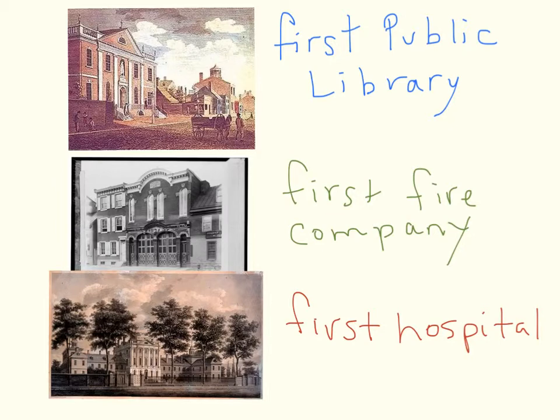Franklin had many other interests, too. He helped start Philadelphia's first public library, fire company, and hospital. He was also a talented scientist and inventor. In a famous experiment, he flew a kite in a lightning storm to show that lightning was a form of electricity. He invented a wood stove, a clock, and many other useful things. Franklin became famous for his many achievements.